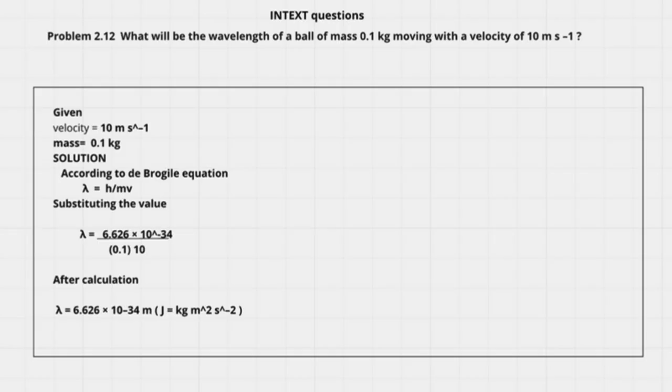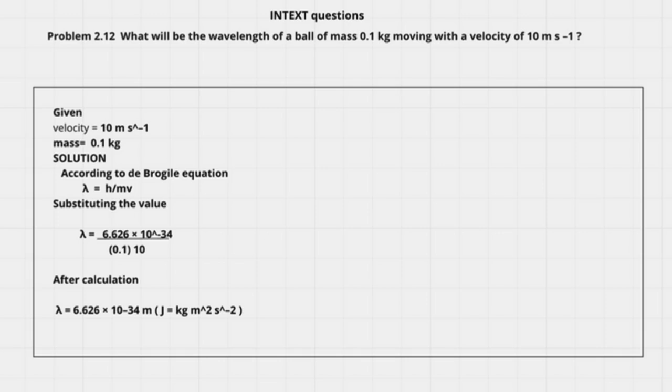Problem 2.12. What will be the wavelength of a ball of mass 0.1 kilograms moving with a velocity of 10 meter per second? Given. Velocity equals 10 meter per second. Mass equals 0.1 kilograms. Solution.